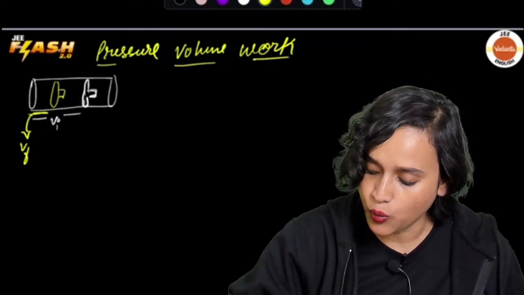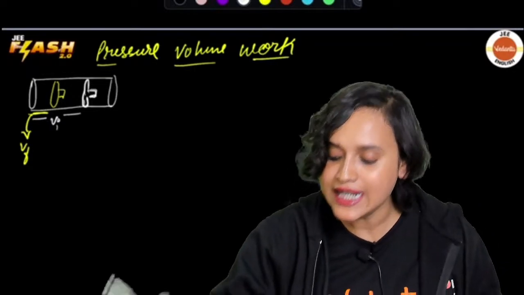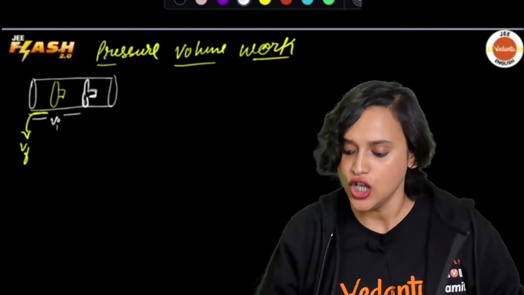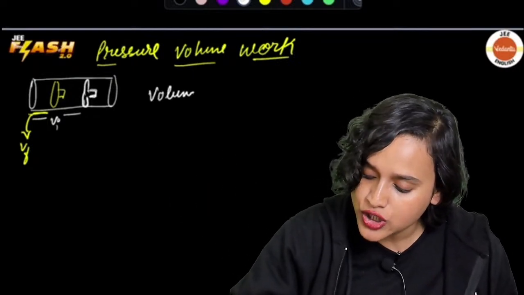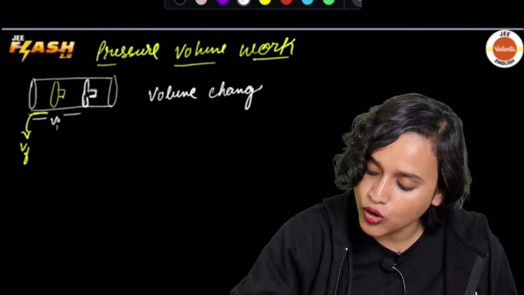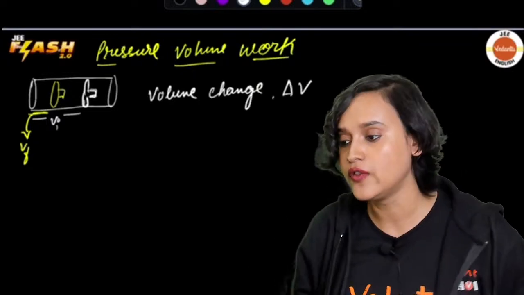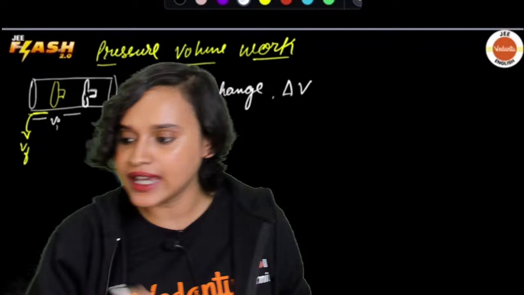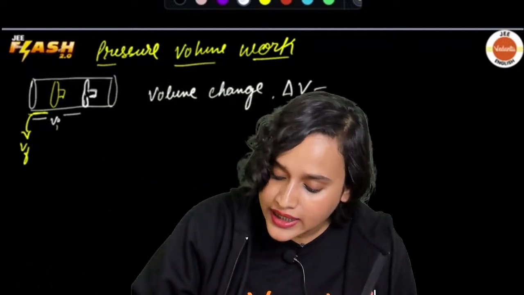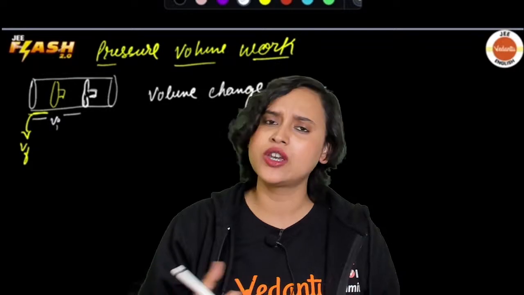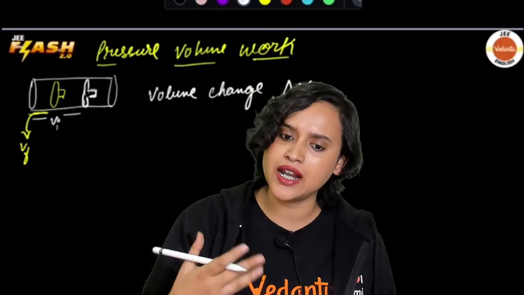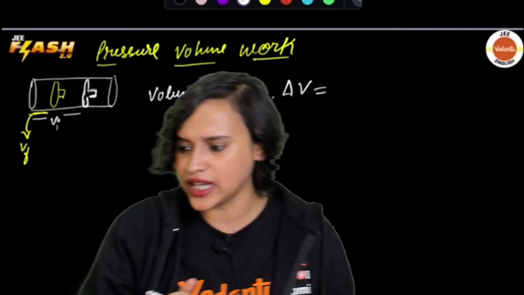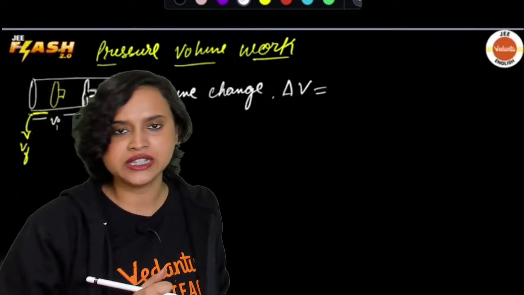Pressure, volume, work, right? This is what we are talking about. So in this case, did you understand what I just said? I have just told you that here volume change will happen. So if I write here volume change, that means I can denote it as delta V. How do you give volume? You give volume as L multiplied with area of cross section, isn't it?